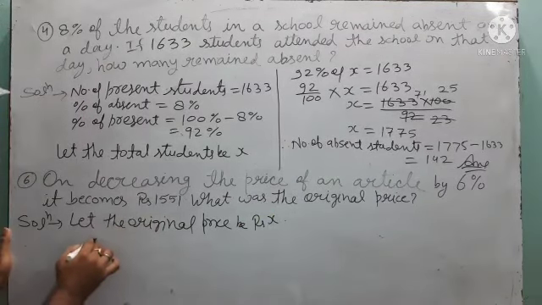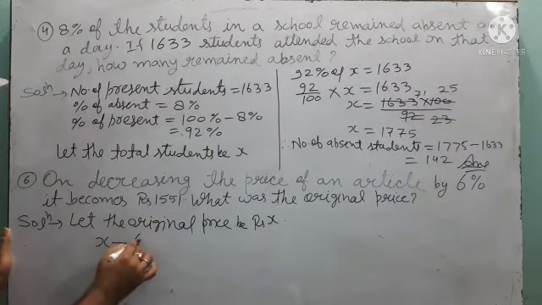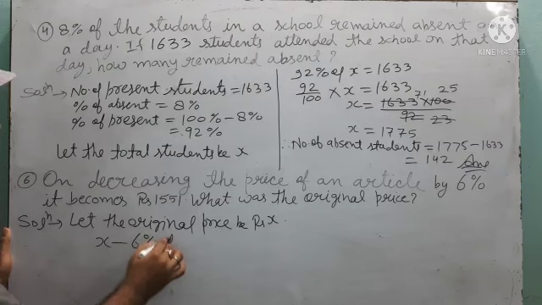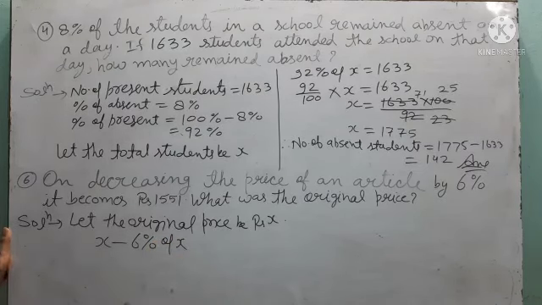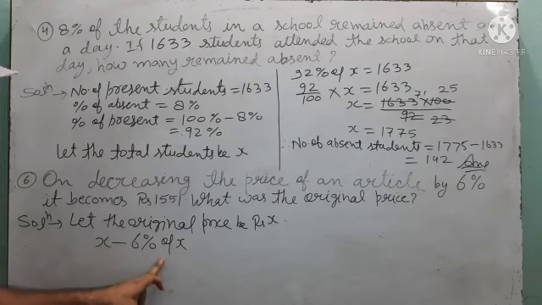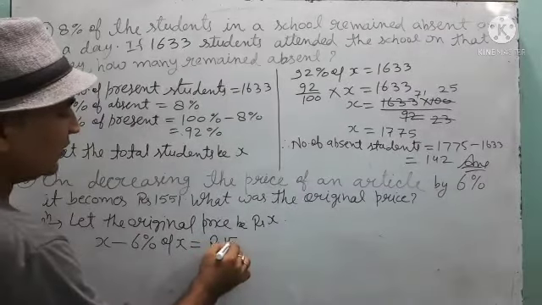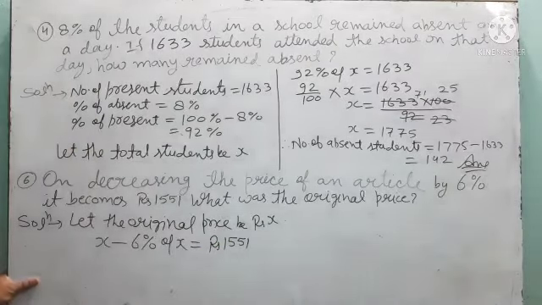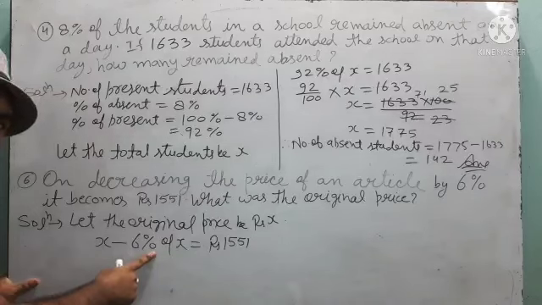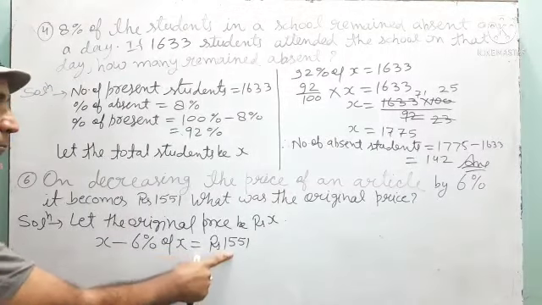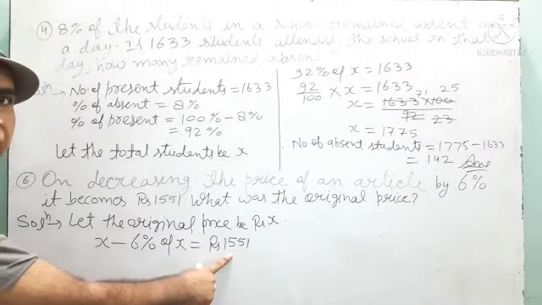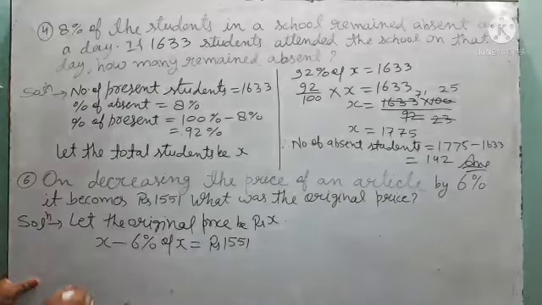Then according to the question, the price is decreased by 6%. Price decreased by 6% means x minus 6% of x, and that is equal to rupees 1551. Now solve and get the value of x.